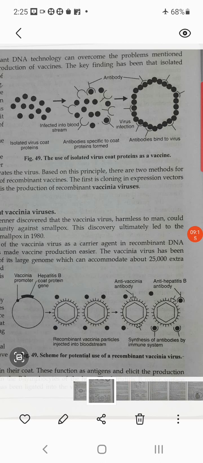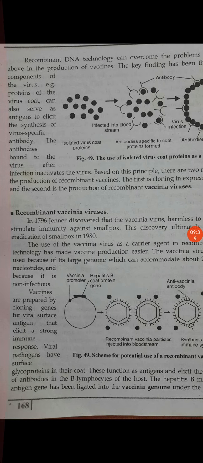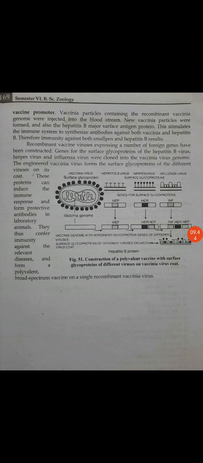The vaccinia particles containing the recombinant vaccinia genome were injected into the bloodstream, new vaccinia particles were formed, and hepatitis B major surface antigen protein is also formed. And this stimulates, as I have told you, the immune system to synthesize antibodies against both vaccinia and hepatitis B. Therefore, immunity against both smallpox and hepatitis B results. So this is the ultimate discovery by using recombination of DNA in the vaccinia viruses.